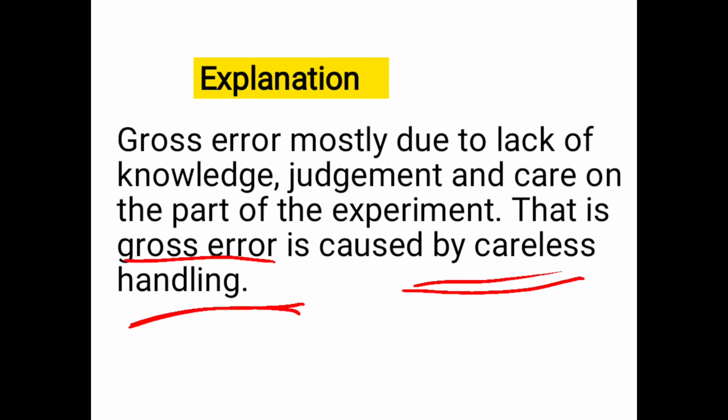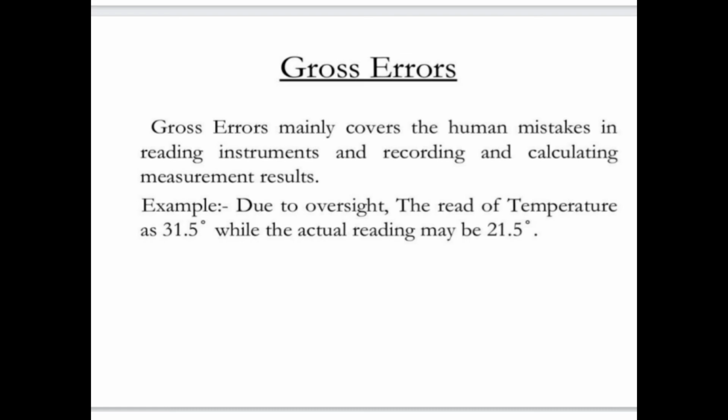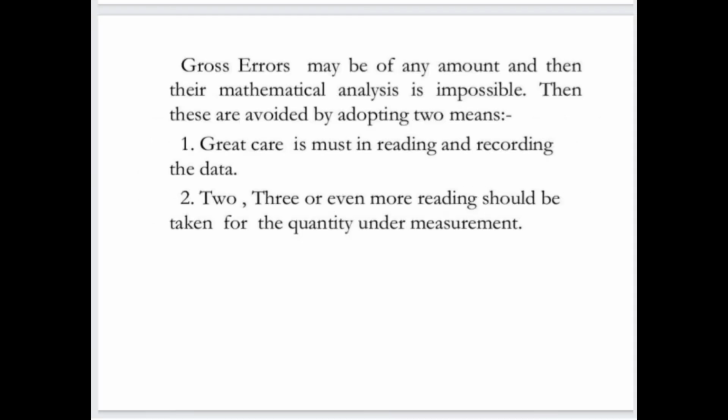So we see what gross error means in detail. Gross errors mainly cover the human mistakes in reading instruments and recording and calculating measurement results. Example: due to oversight, reading the temperature as 31.5 degrees while the actual reading may be 21.5 degrees.